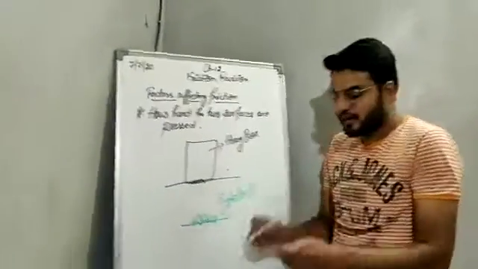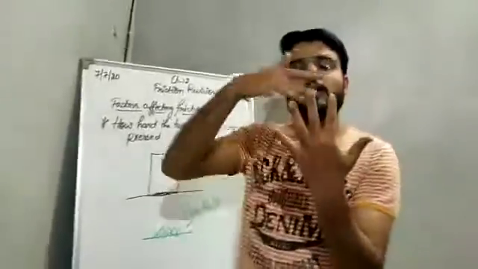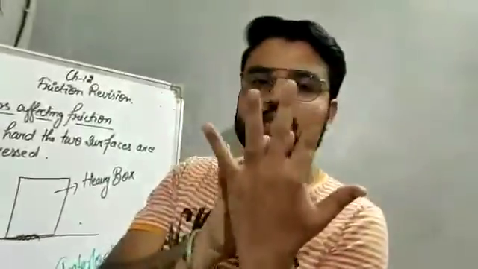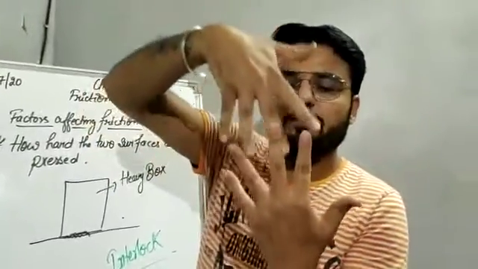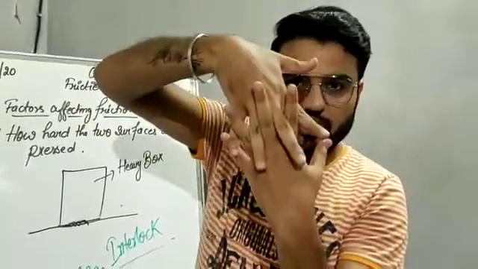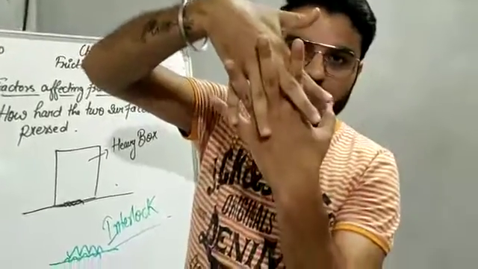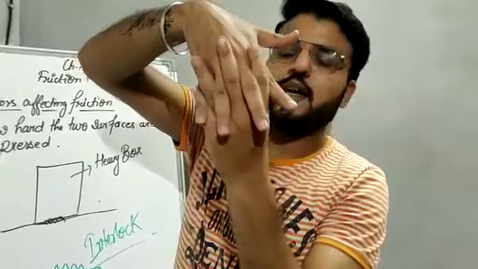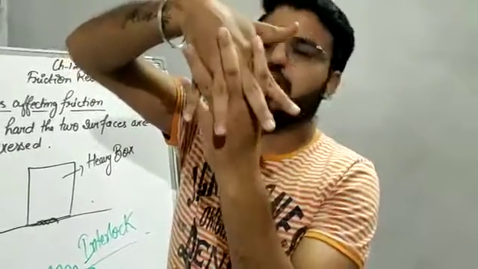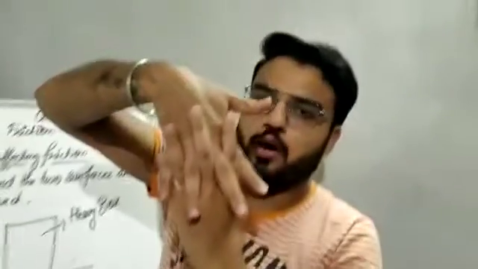For example, this is the irregularity of the surface and this is the irregularity of the surface of the box. So if the box is applying the pressure, the irregularities of the surface on which the box is placed will interlock with the irregularities of the box.